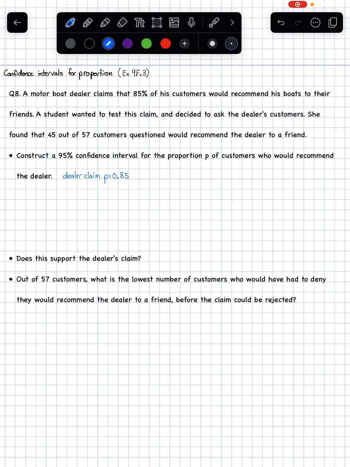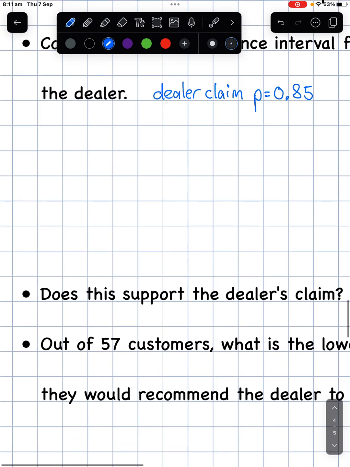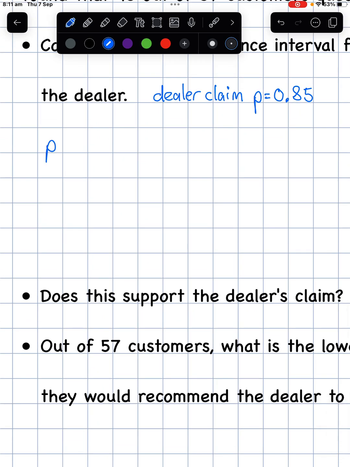So straight off the bat, we've got to go and set up our confidence interval. Now, we've done this. This is a simple part of the question, but I'll still write it out just because it'll help us with the next bit. So p hat minus 1.96 square root p hat over... So then we've got 1 minus the proportion sample again.